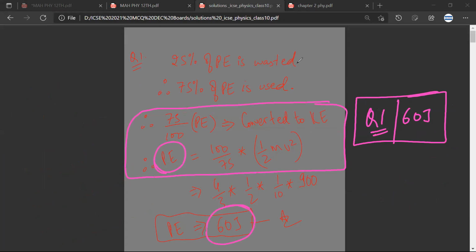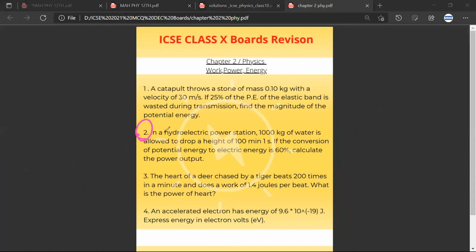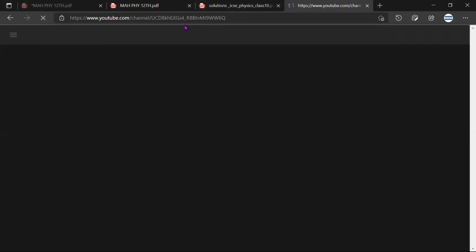So let us move to the second question. Can you read the second question? In a hydroelectric power station, 1000 kg of water is allowed to drop a height of 100 meter in 1 second. The conversion of potential energy to electric energy is 60%. Calculate the power output.